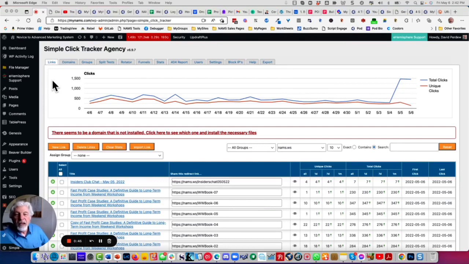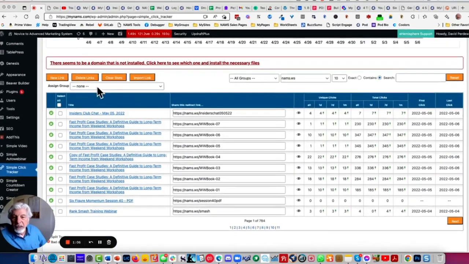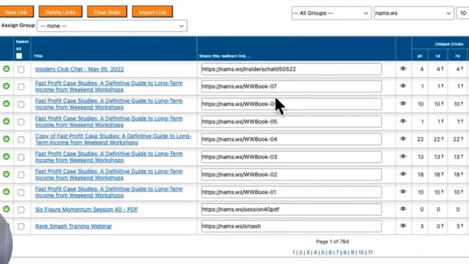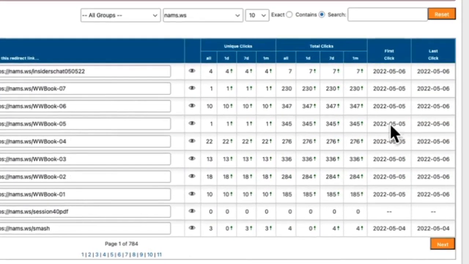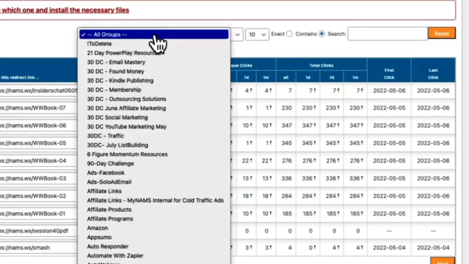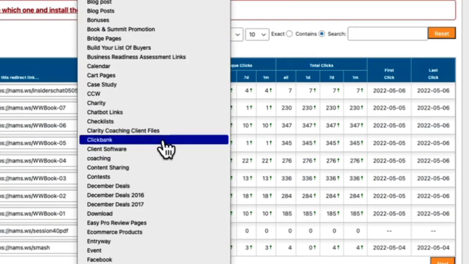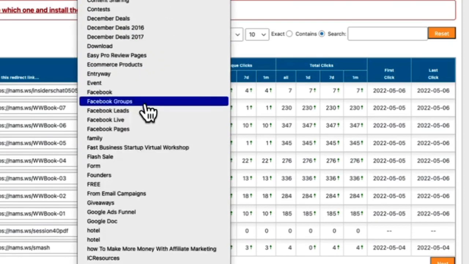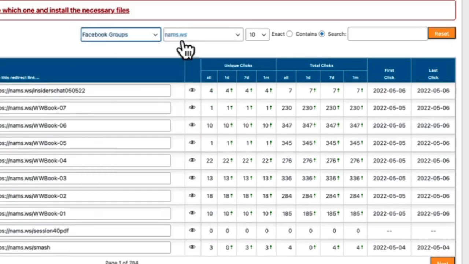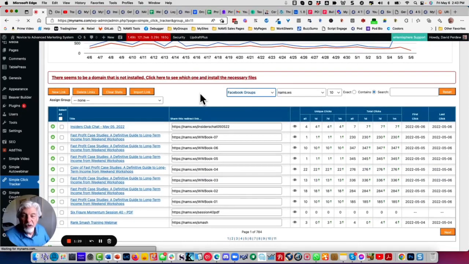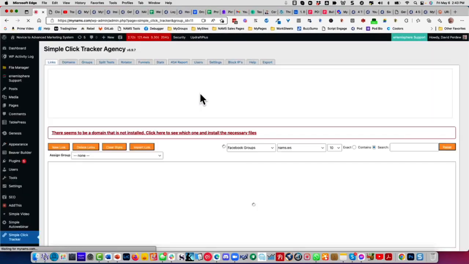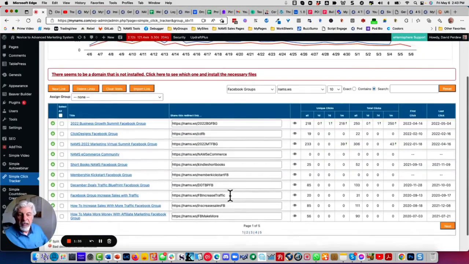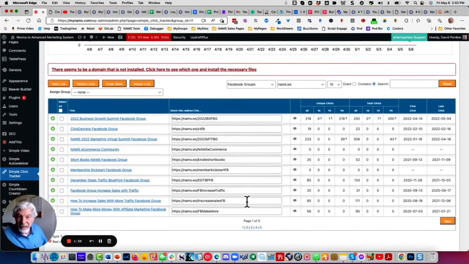Here is my front end of the Simple Click Tracker software that is proprietary that we use on our site. So you'll notice here that I have a bunch of links right here. These are promotional links. This gives me the tracking and the total clicks and the first click and the last click and all of that. Now I have up here different groups. These are the groups of links that I have. So if I want to see what I have with all of my, let's see, I'll just look at our Facebook groups. What are my Facebook groups? This is a thing, I always lose all of the Facebook groups that I have private links to and everything. So I've got them all here. And this tells me what links I can send out to people, all of that.